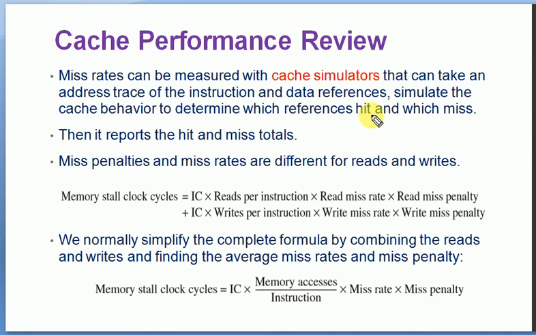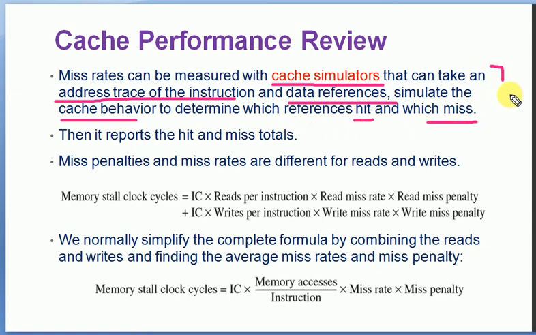Now normally the miss rates can be measured with a special simulator called a cache simulator, which can take the address trace of the instruction and also the data references. Then it will simulate the cache behavior to determine which references hit and which ones miss.